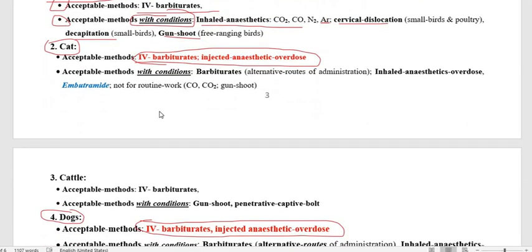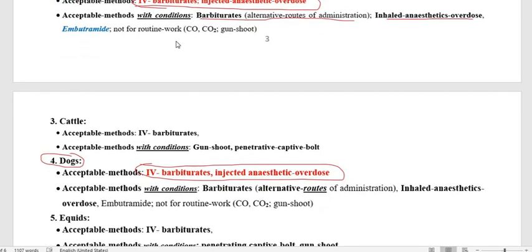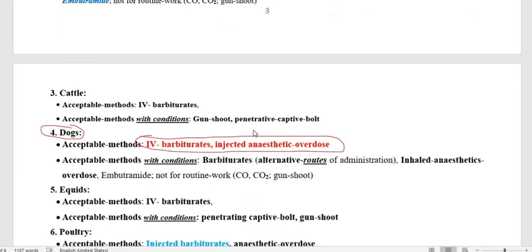Other than this, for acceptable method with condition, you have to use barbiturate by an alternative route of administration. Also, you have to use an overdose of inhaled anesthesia, and gases like carbon monoxide, carbon dioxide, or the physical method, gunshot. So this is about the dog and cat.